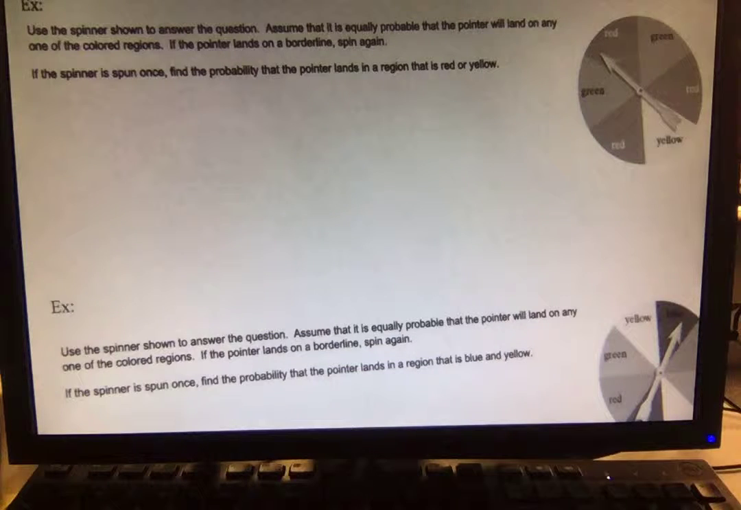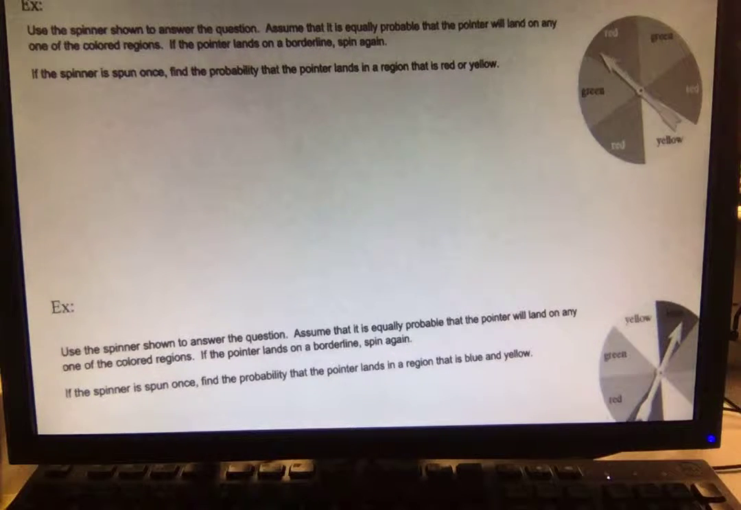So use the spinner shown to answer the question. Assume that it's equally probable that the pointer will land on one of the colored regions. If the pointer lands on the borderline, we spin again. So if the spinner is spun once, find the probability that the pointer lands on a region that is red or yellow. Here's your word.